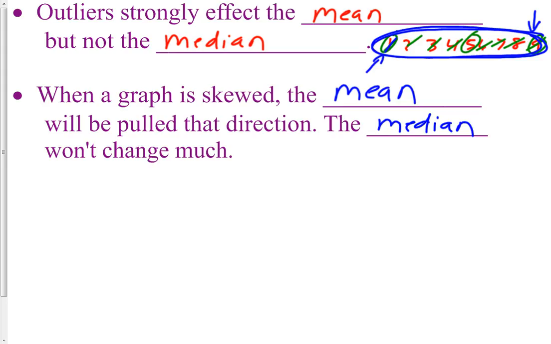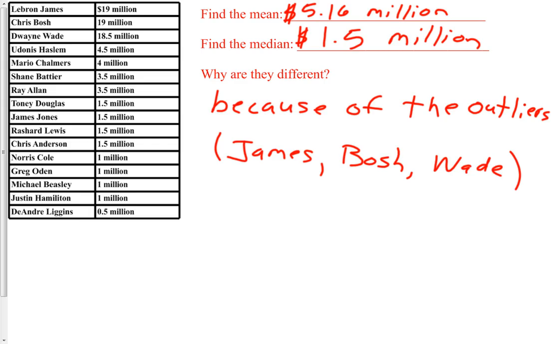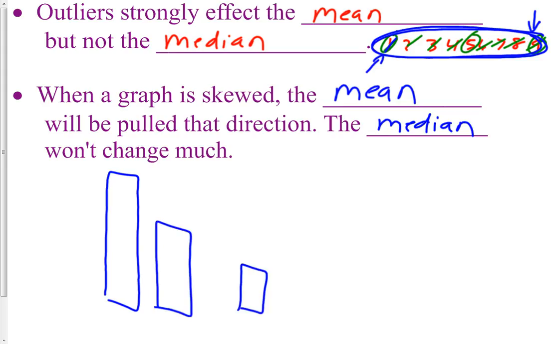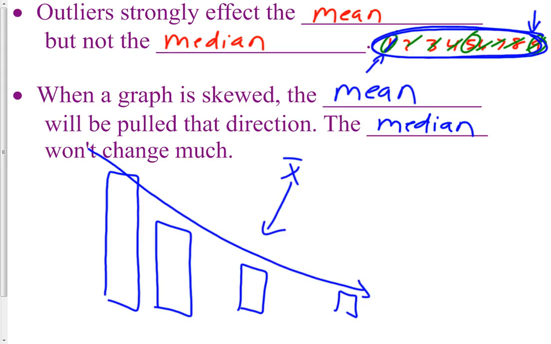On our last example, most of these players earned less than 5 million. If we had a histogram here, we would have had a lot of people in this range and not too many in this range. So it would be skewed right, and the mean, x-bar, is pulled the way of the skew, and the median was more over here. It's not as affected by the skew. So that's what this bullet point means.